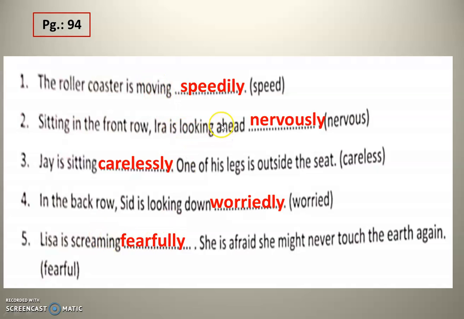This moving, looking, sitting, looking down, screaming, all these are action words or verbs. And speedily, nervously, carelessly, worriedly, fearfully, these five are adverbs which say something about the verb or describe the verb, how the verb action is being done, how this moving is being done.